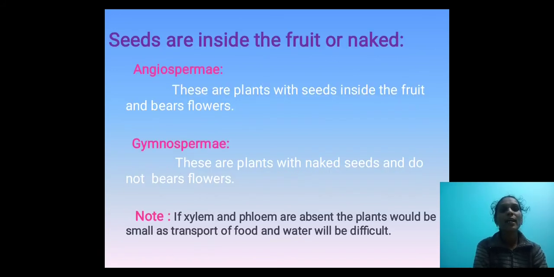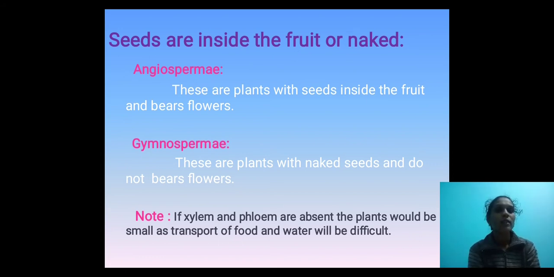Next, come to seeds inside the fruit or naked. This is also a basic characteristic of the plant kingdom. Whether the seeds are present inside the fruit or naked. Angiosperms are plants with seeds inside the fruit. Inside the fruit, seeds are present. We call it angiosperms. They bear flowers. Gymnosperms are plants with naked seeds. There is no outer covering layer, that's why we call it naked seeds, and they do not bear flowers. There are no flowers in their structure. That we call gymnosperm.